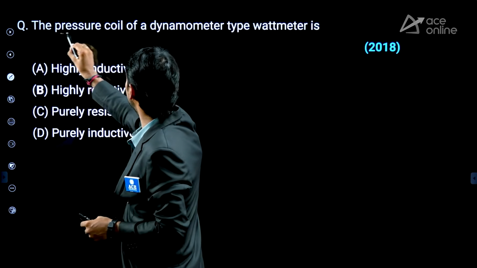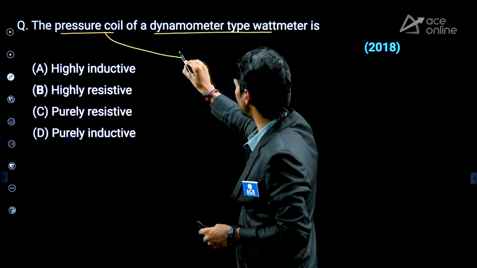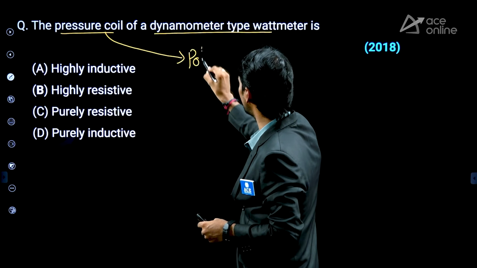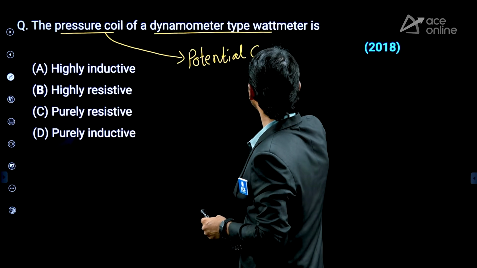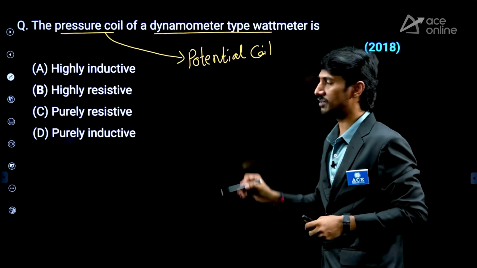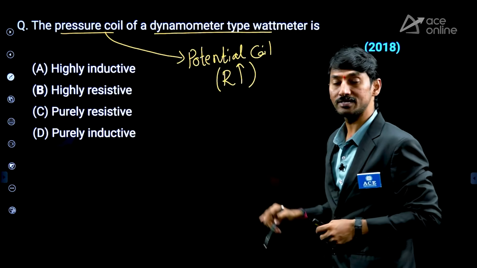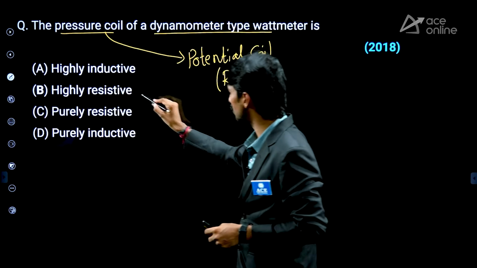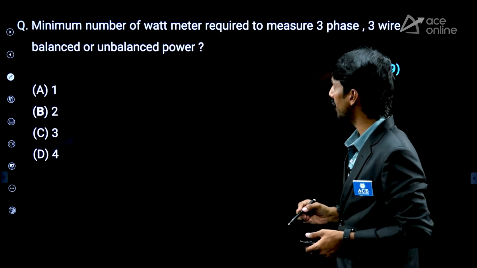The pressure coil of a dynamometer type wattmeter. Guys, pressure coil means which coil? Potential coil. Pressure coil means potential coil. Right? Potential coil must be always highly resistive. So the direct answer is highly resistive. Right? Next one.